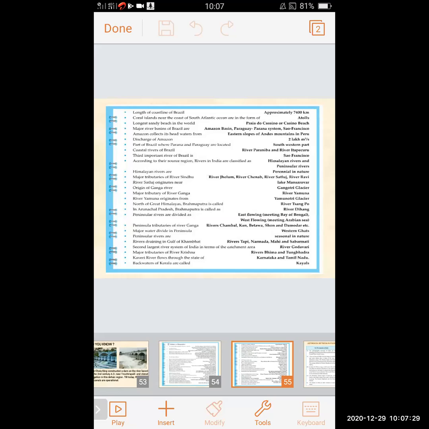River Satluj originates near Lake Mansarovar. There is a lake Mansarovar, and river Satluj originates near it.